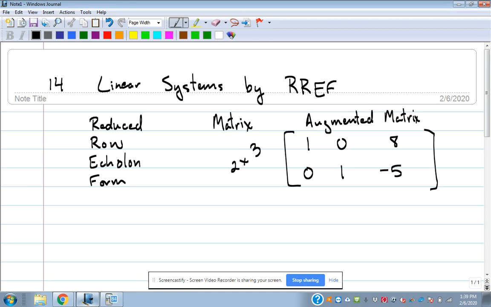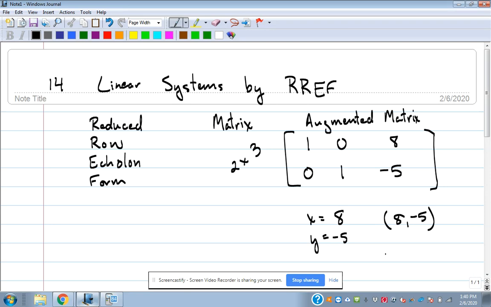If we can get our calculator to do the reduced row echelon form of a system in a matrix, then this last column here is our ordered pair for an answer. This shows us that x is 8 and y is -5. We're going to see it makes more sense once we have a system to work with. What that ends up giving us is x equals 8, y equals -5, or the ordered pair (8, -5). That's what the reduced row echelon form gives us.